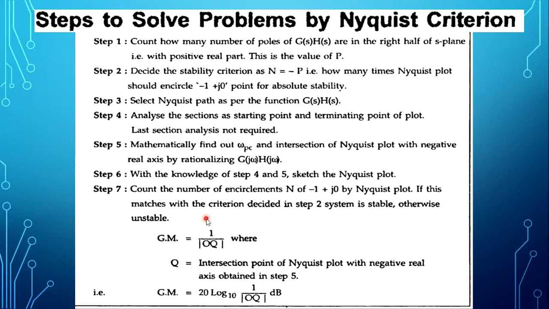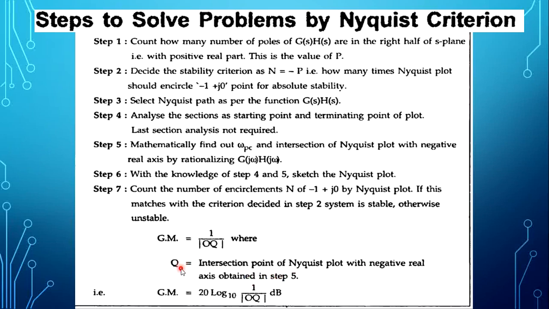After deciding the stability of the system, let us check the gain margin. The gain margin of the system is 1 divided by the magnitude of OQ, where Q is the intersection point of the Nyquist plot with the negative real axis obtained in step 5.